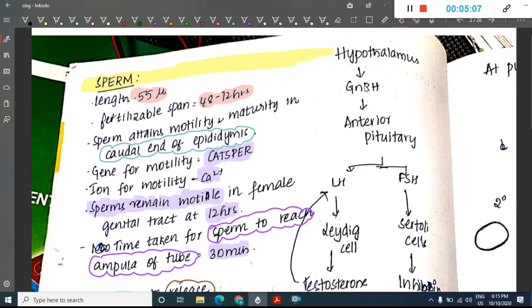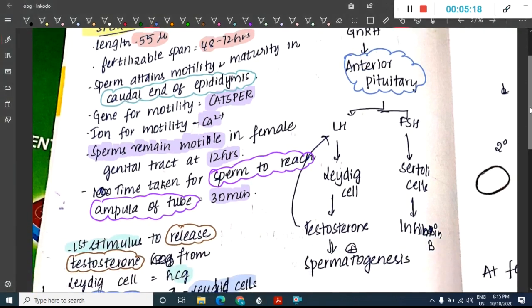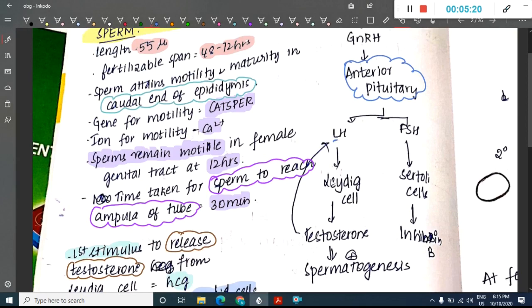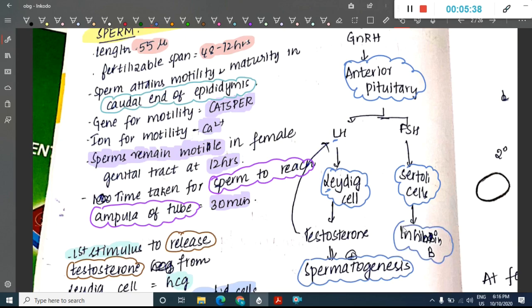Then what is the hypothalamic pituitary axis? The hypothalamus secretes gonadotropin releasing hormone. This activates the anterior pituitary, which produces luteinizing hormone and follicle stimulating hormone. Luteinizing hormone will activate the Leydig cell, L for L, and follicle stimulating hormone will activate the Sertoli cells. The Leydig cell will produce testosterone, which will activate spermatogenesis, whereas the Sertoli cell produces inhibin B.